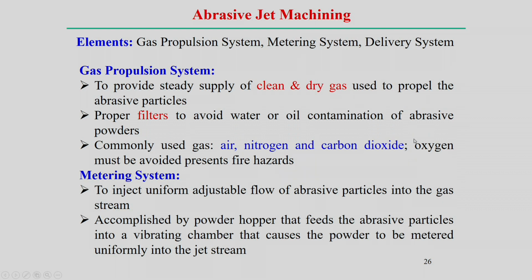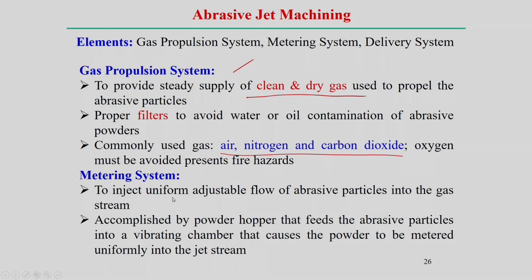Elements: gas propulsion system, metering system and delivery system are the three basic elements. In the gas propulsion system, a steady supply of clean and dry gas is used to propel the abrasive particles, and proper filters are required to avoid water or oil contamination. Commonly used carrier gas is nitrogen, or simply air. Carbon dioxide can also be used, but oxygen must be avoided because of fire hazards.